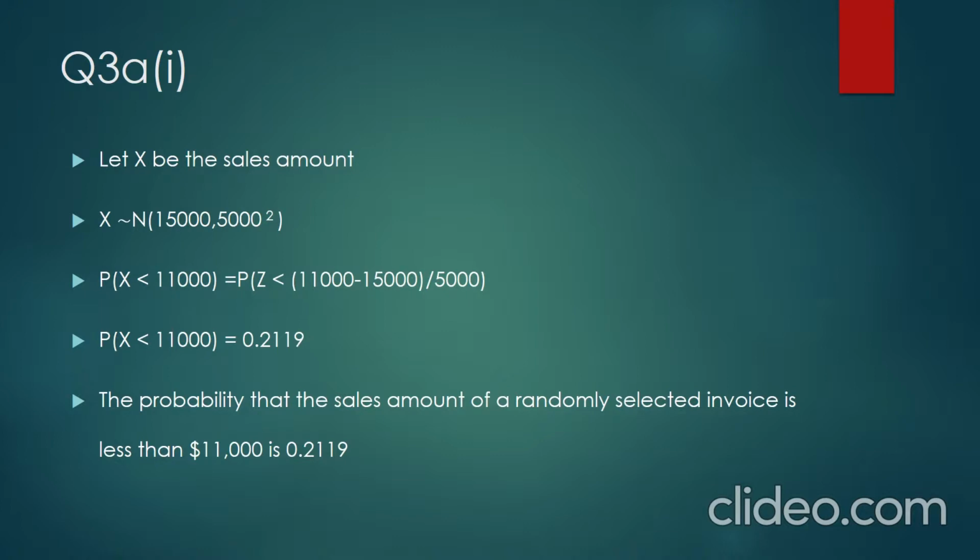And so therefore we can conclude that the probability that the sales amount of a randomly selected invoice is less than 11,000 is equal to 0.2119.